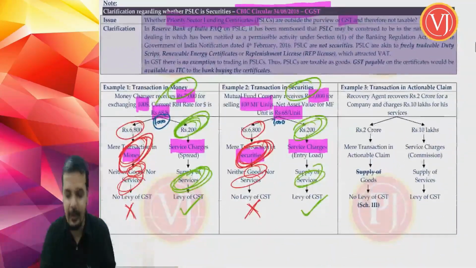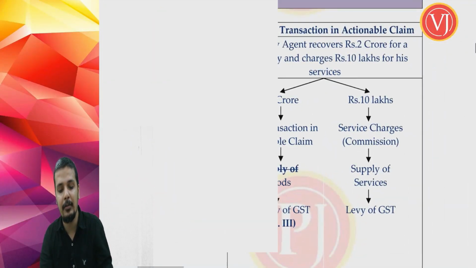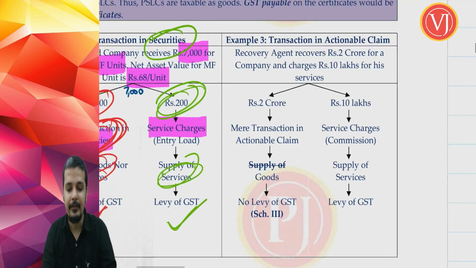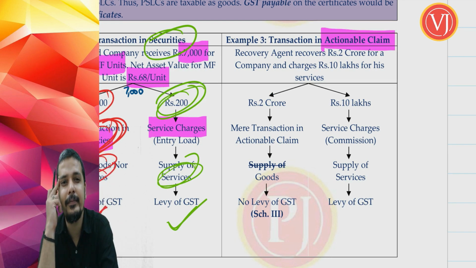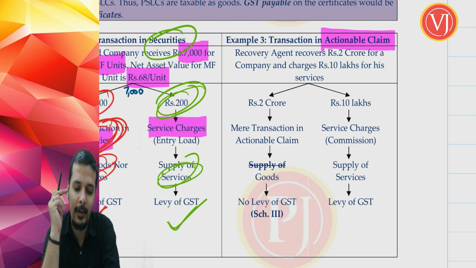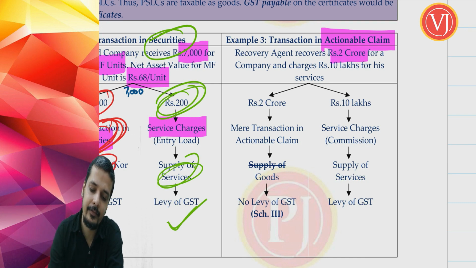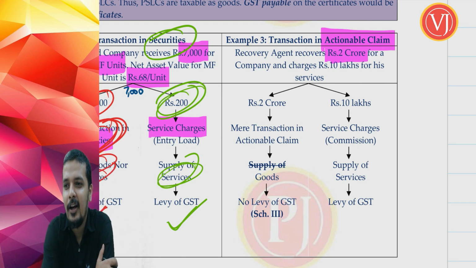Now to make it very clear, we'll take a last example with respect to actionable claim to make you understand the concept of actionable claim. Now we are talking about transaction in actionable claim. Supposing you have sold a party goods worth 2 crore rupees and that party is not paying you, which means that you are talking about your debtor who owes you 2 crores but he is not paying you, and you go to a recovery agent, right? Recovery agent is a very polished term for goons or gundas, right? So you go to a recovery agent.